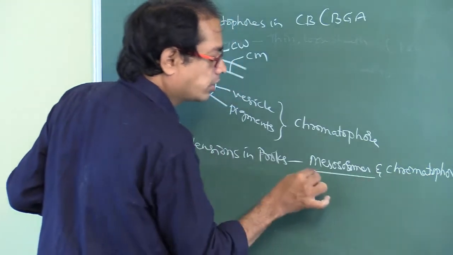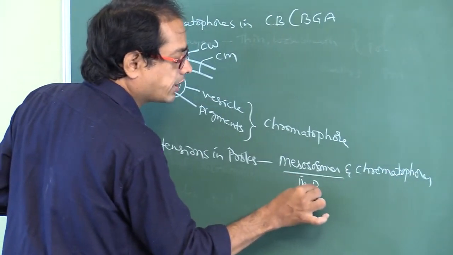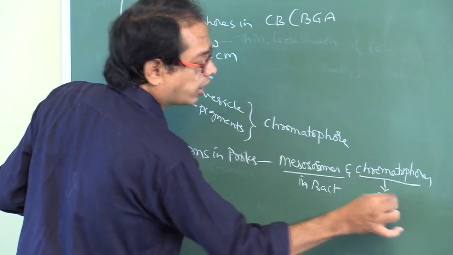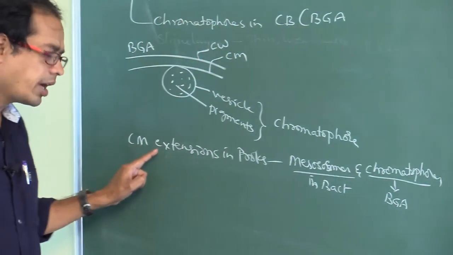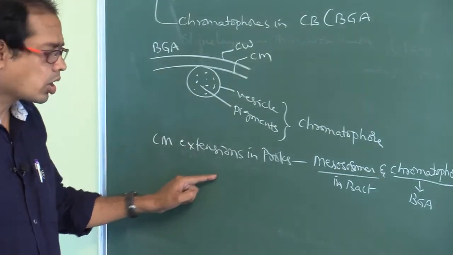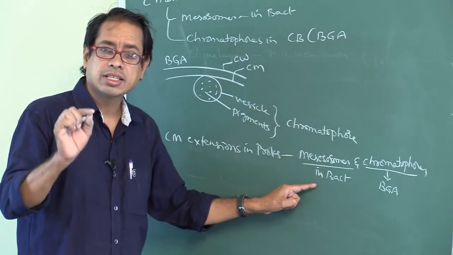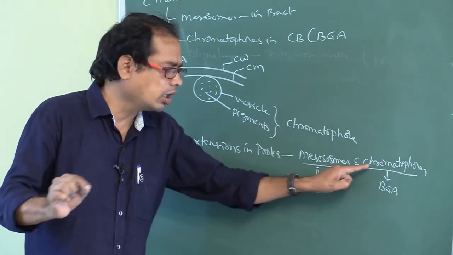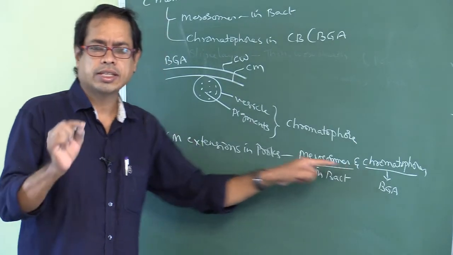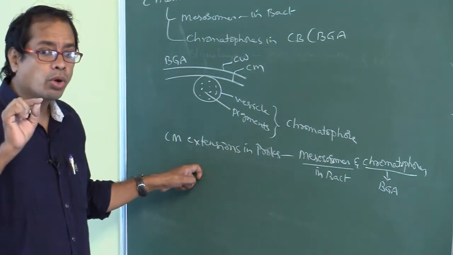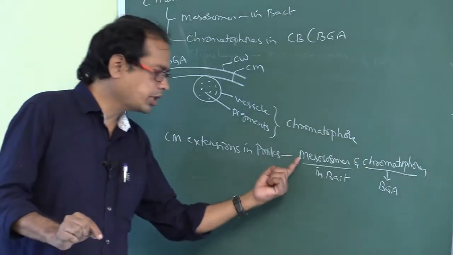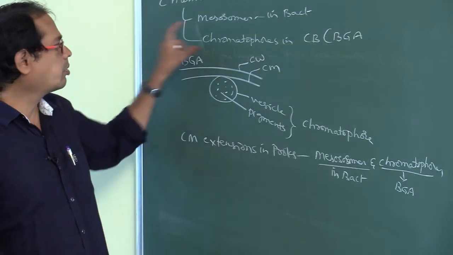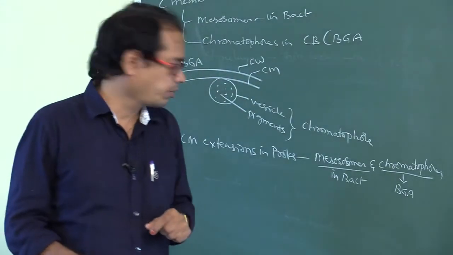Why? Because these are found in bacteria, and these are found in blue-green algae, that is cyanobacteria. So, this is about the cell envelope.